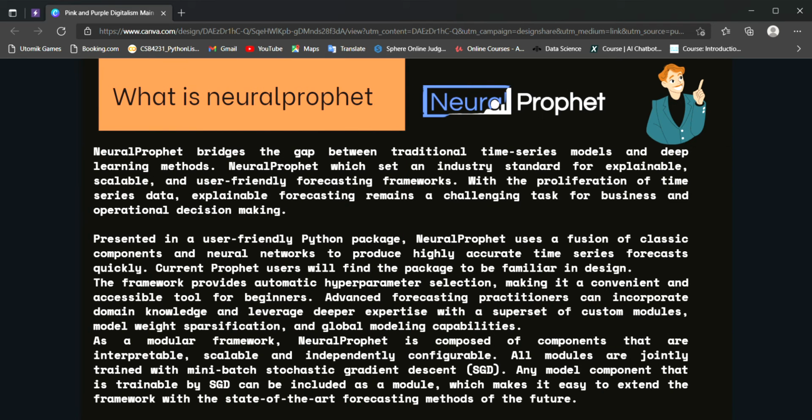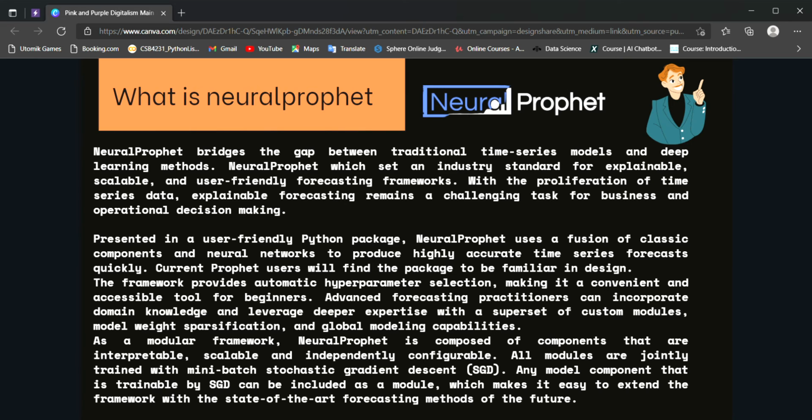As learners, we learned about NeuralProphet, so we thought why not give a gist of what we interpreted about it while making the model. Basically, it is a Python package which uses a combination of classic components and neural networks to produce an accurate time series forecast.